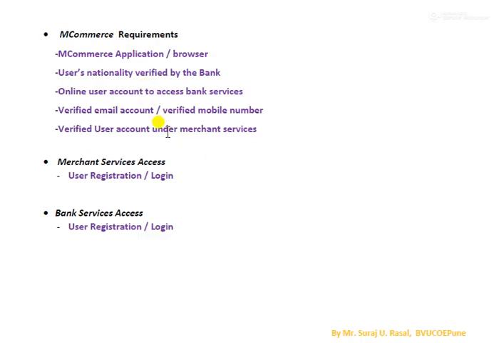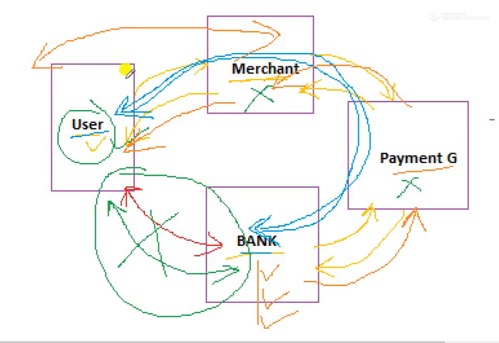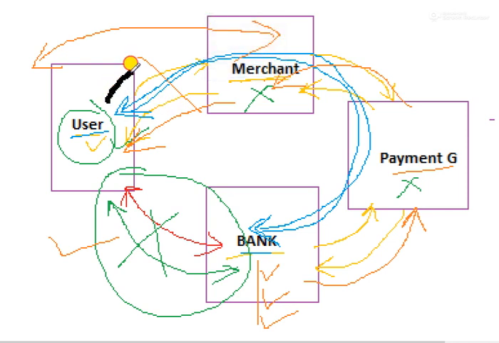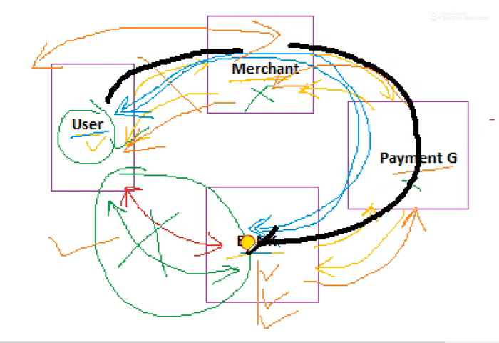Just try to go through the notes provided, and try to remember the types of networks used in this case, as this point is also very important. Because until today we have only seen the flow, that is from bank to user, and from merchant to payment gateway to bank.